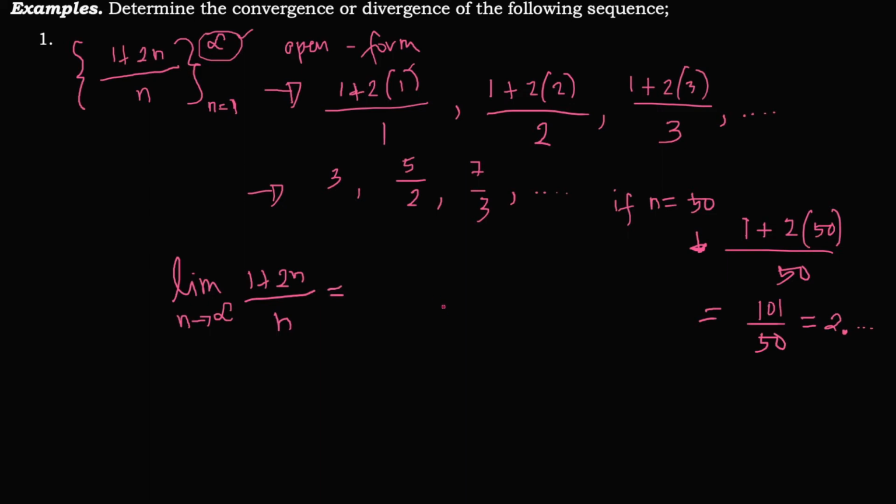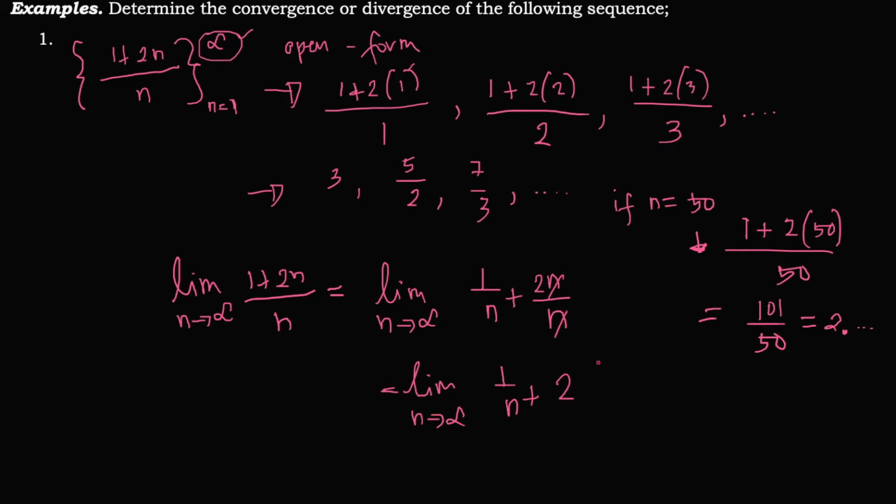Let's find the limit. In advanced algebra, you know how to find the limit. The basic technique is to substitute the value of n and simplify. But at this time, we cannot substitute infinity directly to n because it will be infinity over infinity. So the technique here is to simplify. The limit as n goes to infinity will be equal to 1 over n plus 2n over n, which is equal to the limit as n goes to infinity of 1 over n plus 2. I have cancelled out the n's there.